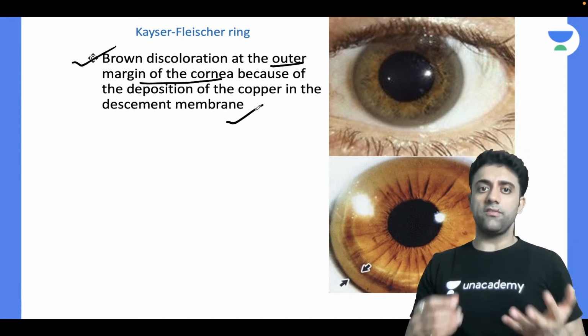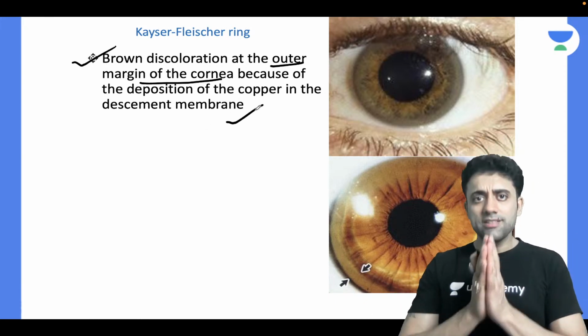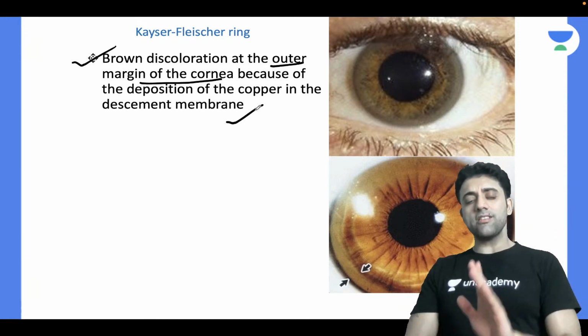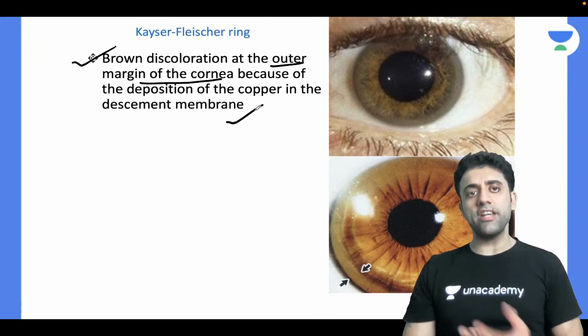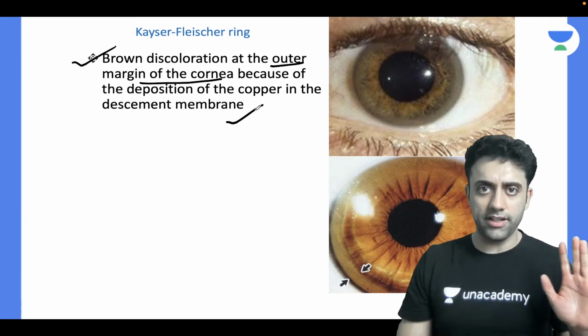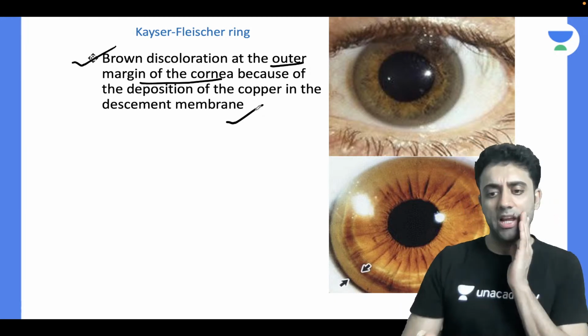Naturally, why? Because of the deposition of copper. Are you understanding? I want to have an oral discussion on this. Don't cram line by line. What is this? KF ring. Simple. What is KF ring? Kayser-Fleischer ring. What is it? Sir, there is a deposition of copper, that's it. Right? Copper deposition. That's all I want you to remember.